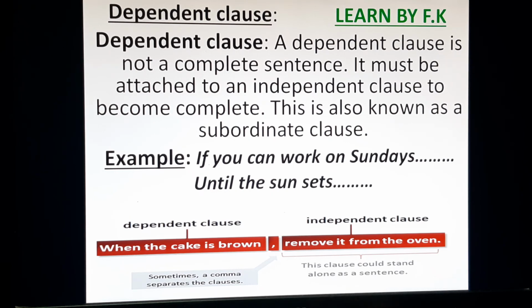And we combine these sentences by putting a comma between them. So: when the cake is brown, comma, remove it from the oven. So this is a very simple video about the dependent and independent clause. I hope you will understand this.